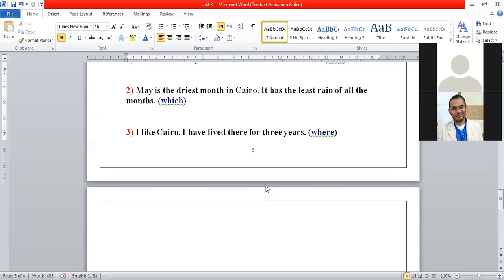May, which is the driest month in Cairo, has the least rain of all the months. Very good.